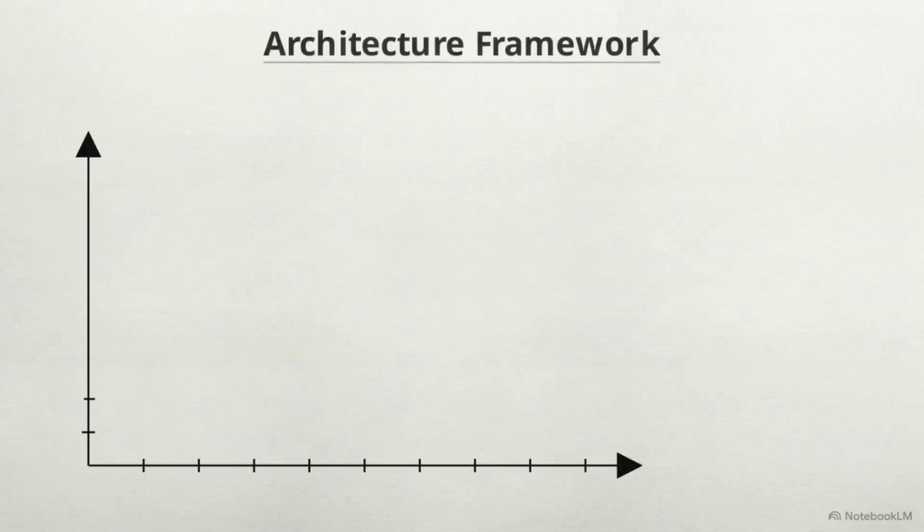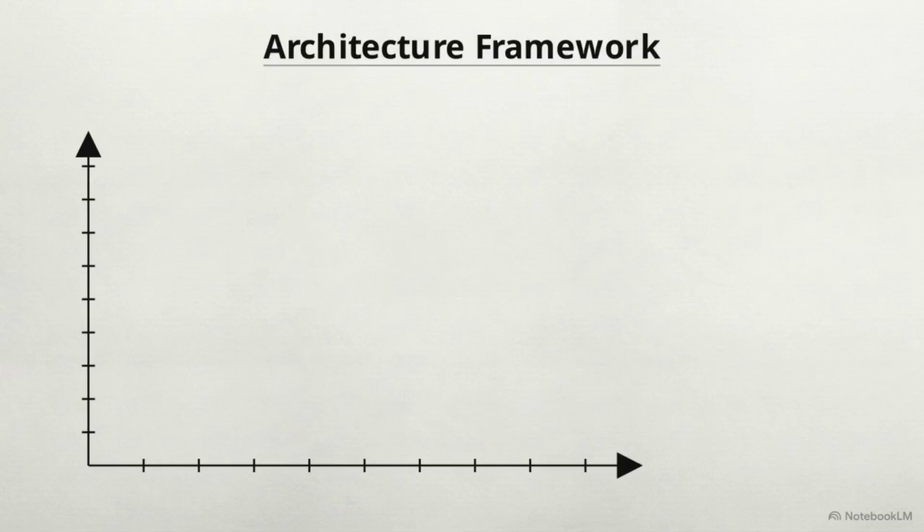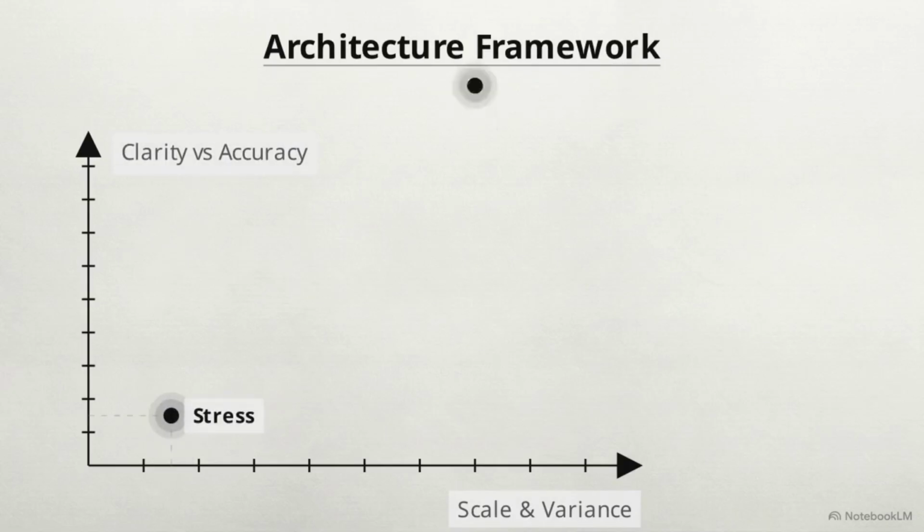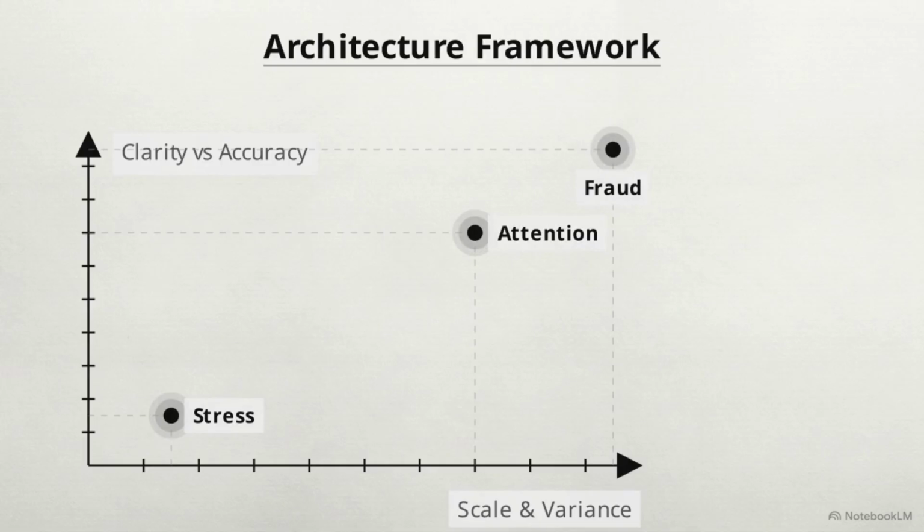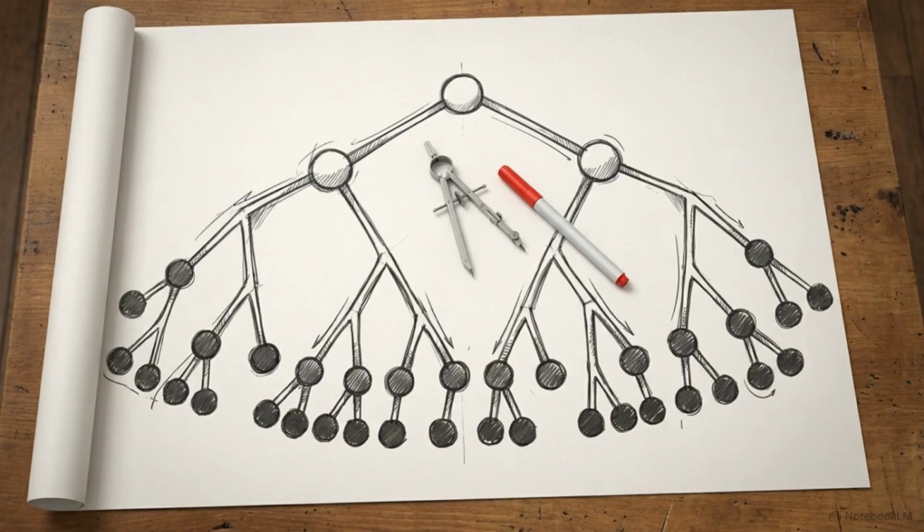We can map this relationship using an analytical framework called the algorithm selection matrix. The x-axis measures data complexity and volume. The y-axis measures interpretability versus predictive power. By reverse engineering these actual student projects onto this coordinate plane, we can build a clear, logical tree for selecting the right model for any tabular dataset.